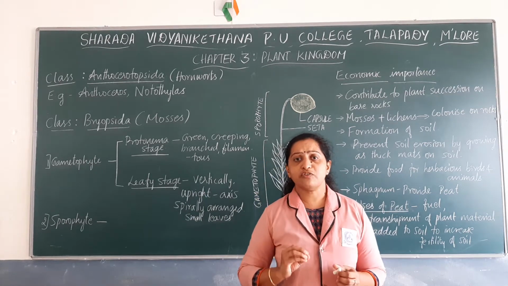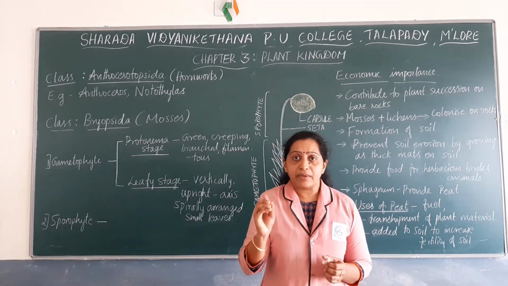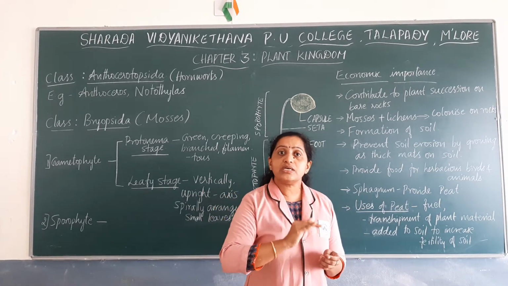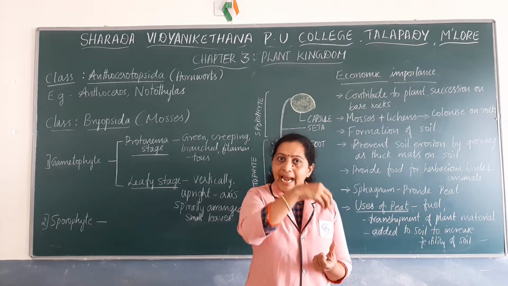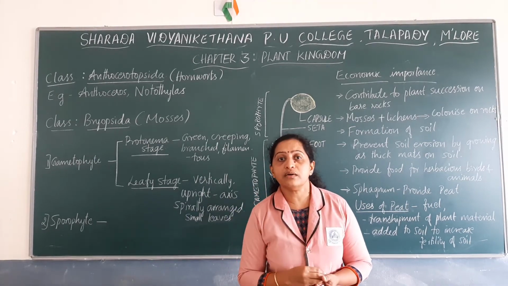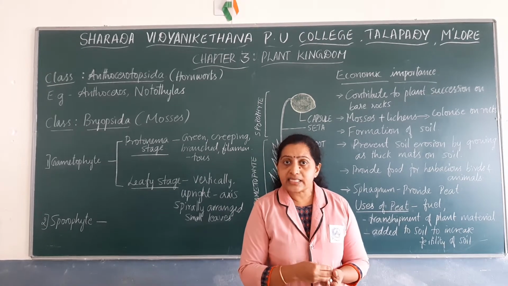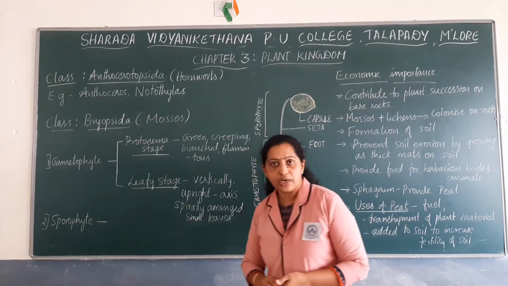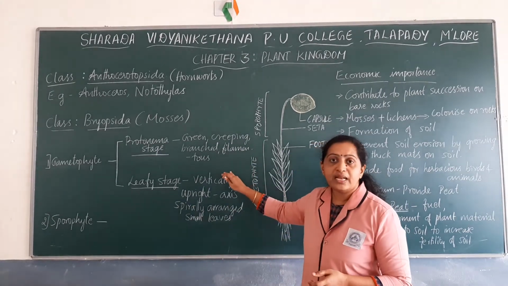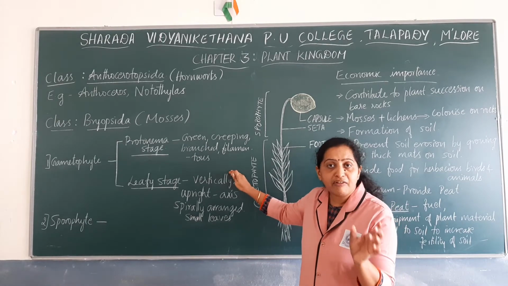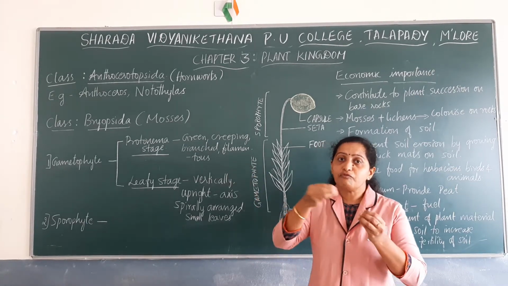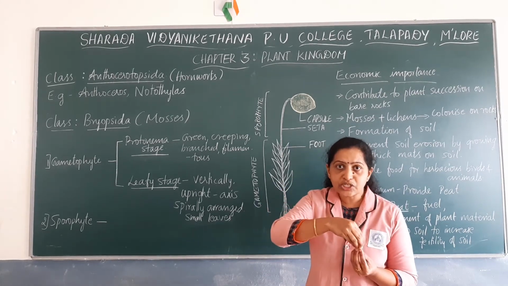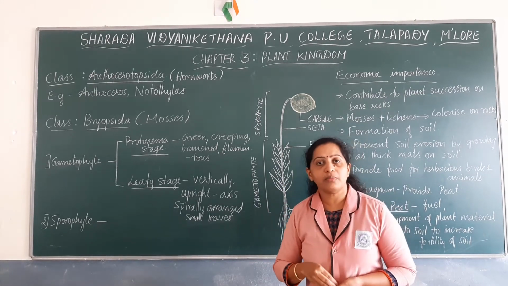You know that in bryophytes, the male gametes, that is antherozoids, are released from the antheridium. They reach the mouth of the archegonium, enter into the archegonium and fuse with the egg cell, the female gamete, to form the zygote. So during sexual reproduction, the male and female gametes fuse together inside the archegonium.